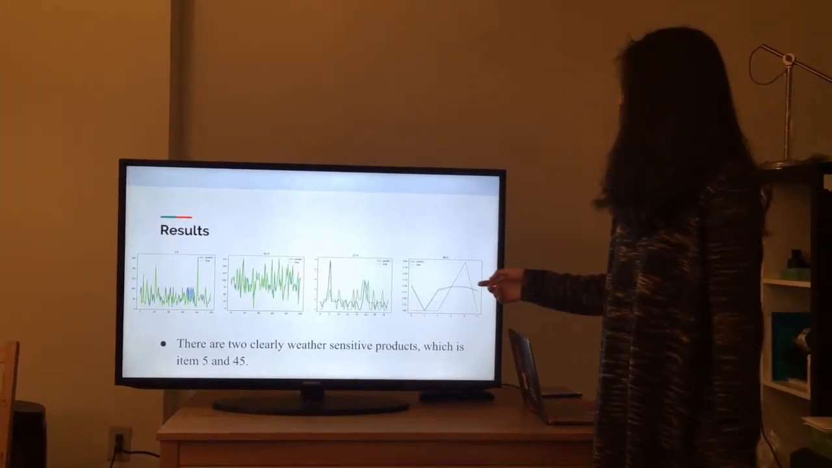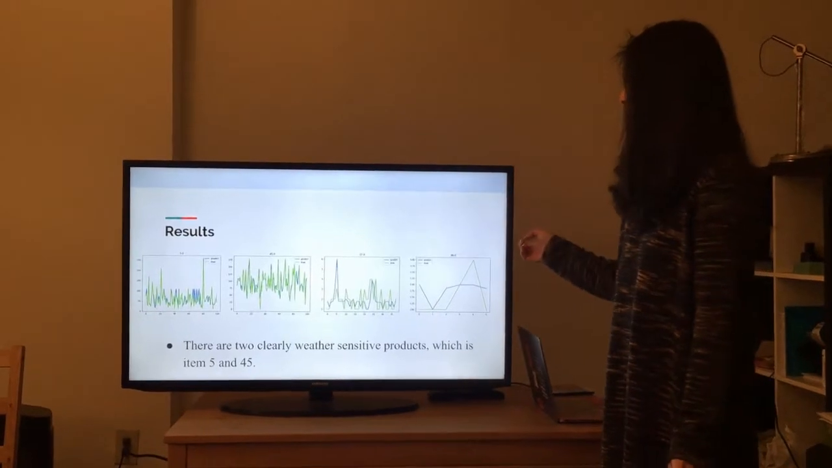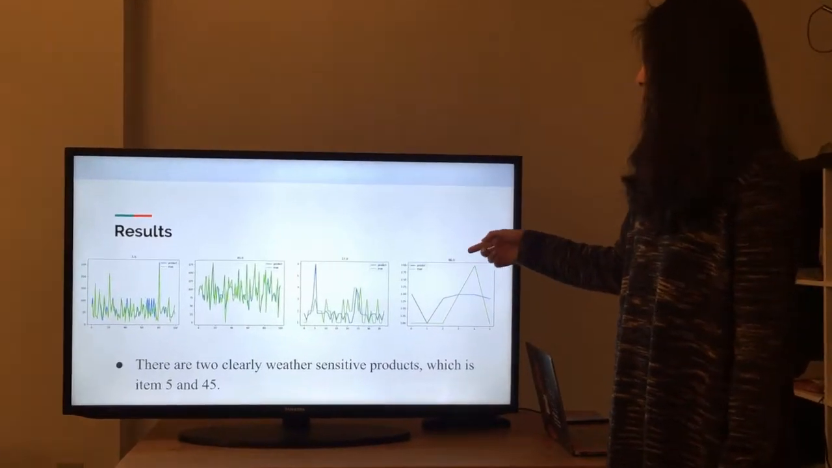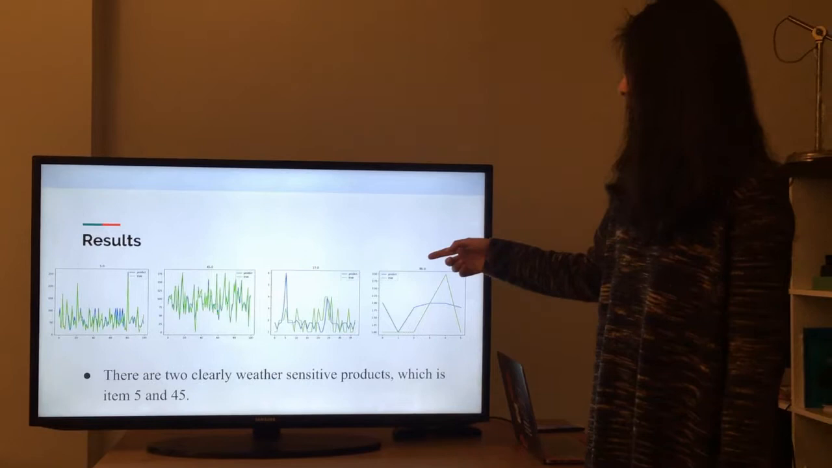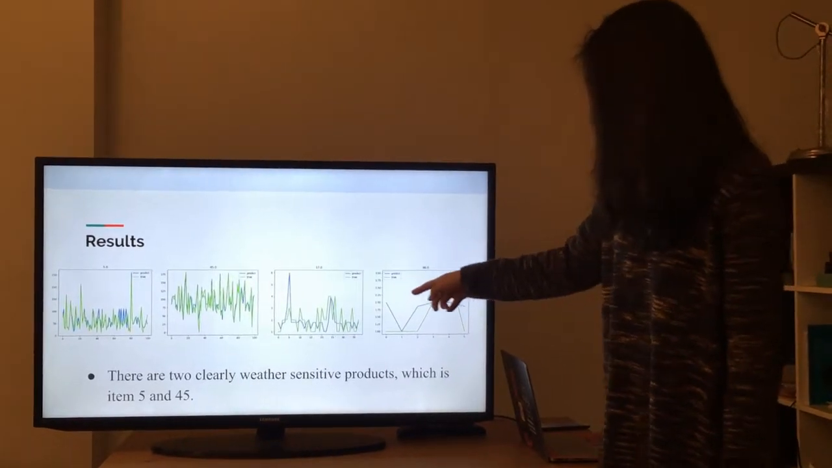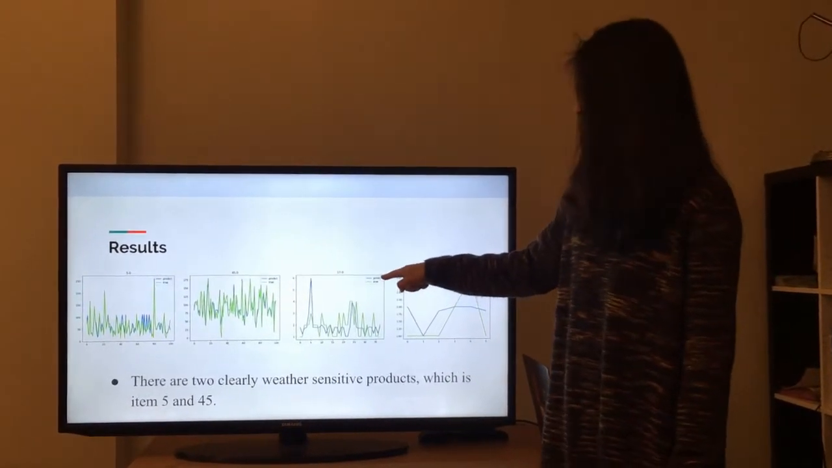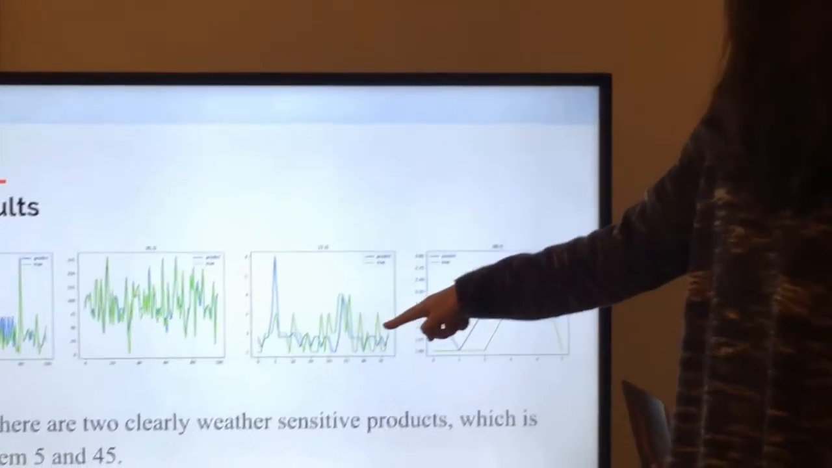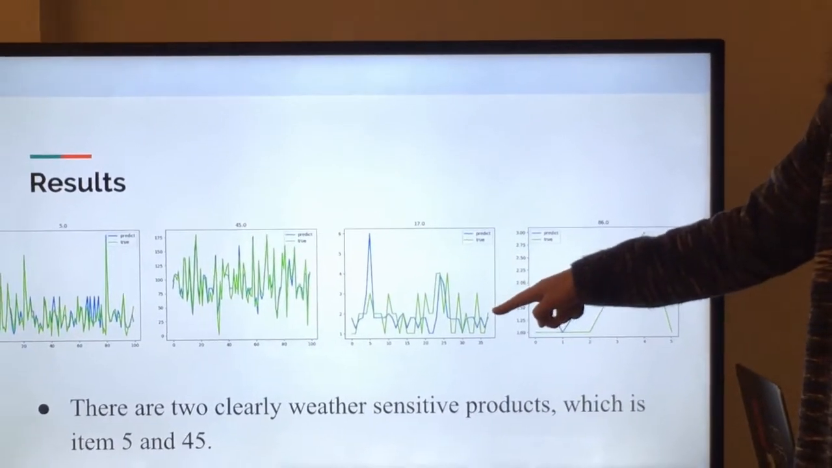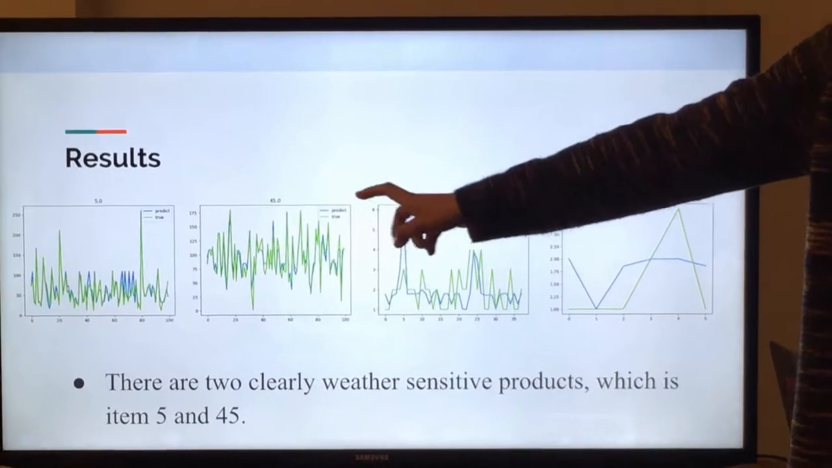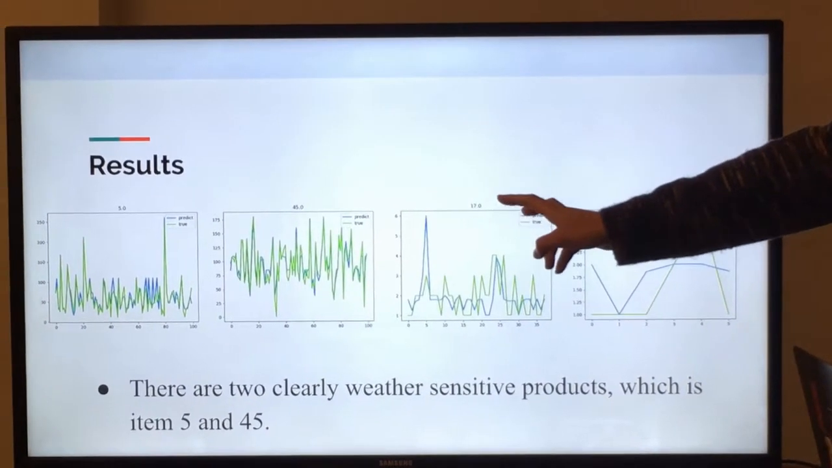And we can check our result from the figures, which show the predicted sales number. The blue one is the predicted sales number, the green one is the true sales number, and the first two are the weather-sensitive products.